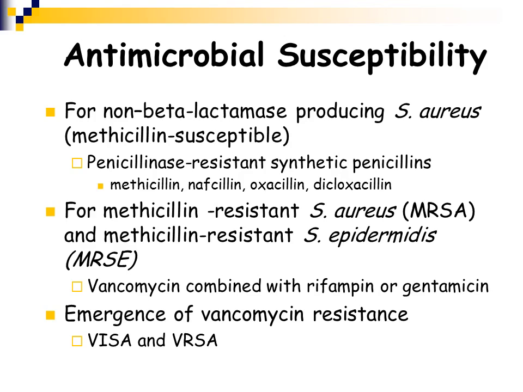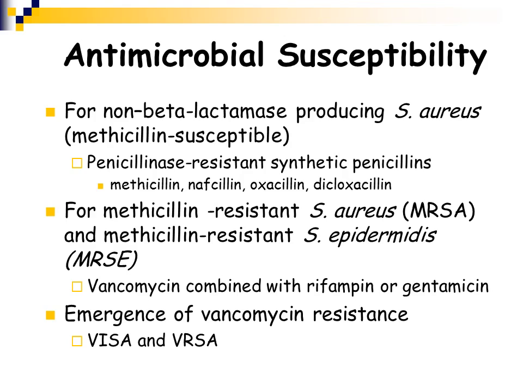So for Staph aureus that are not producing a beta-lactamase, in other words, methicillin susceptible Staphylococcus aureus, they can be treated with penicillinase resistant synthetic penicillin. Beta-lactams include penicillin, but these organisms are susceptible to being treated with methicillin, nafcillin, oxacillin, and dicloxacillin.